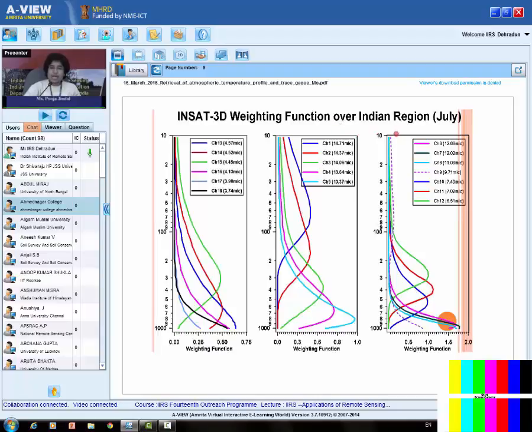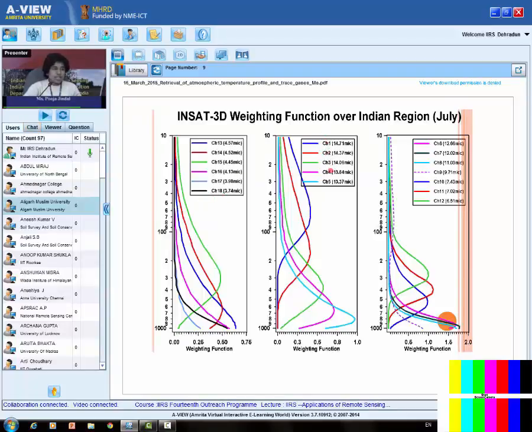INSAT 3D is a satellite launched in 2013. So it has a sounder with 18 channels. Right, a sounder is a normal sensor only, it just has more number of channels so that it can give information about more number of levels, and when it gives the information about the levels, we call it a sounder. Now here let's see this middle curve.